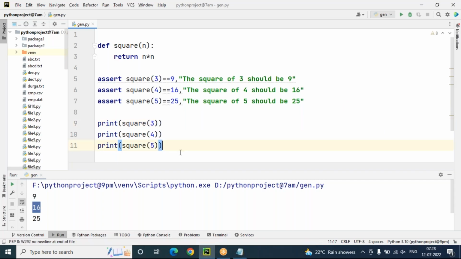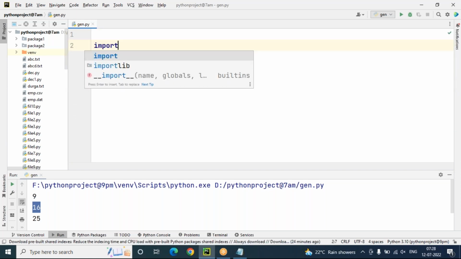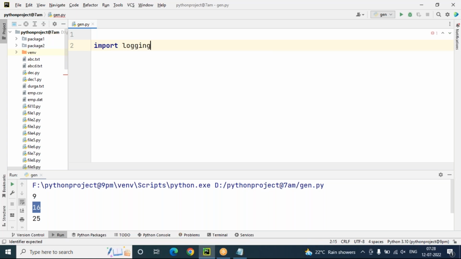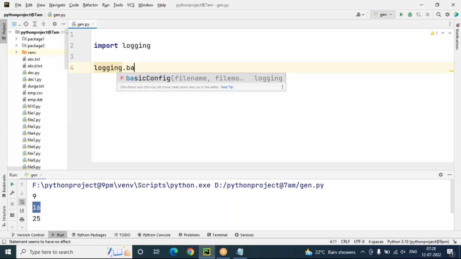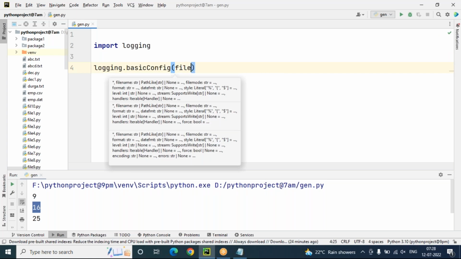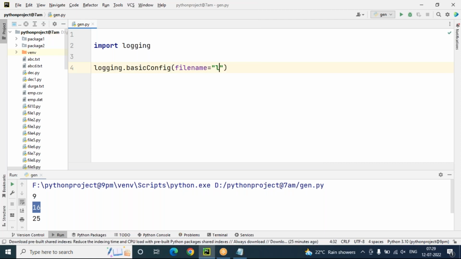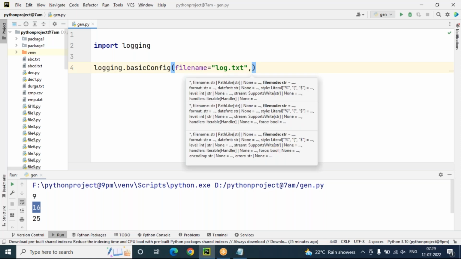After that, how to store a real exception message into the log file, we'll discuss now. To work with the logging concept, I have to import logging. Logging is the module name, and basicConfig is a function name. Here the filename attribute is compulsory. I'm giving the filename as log.txt. After that, which level of messages do you want to store?